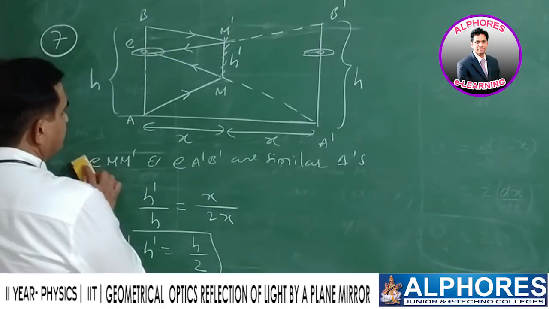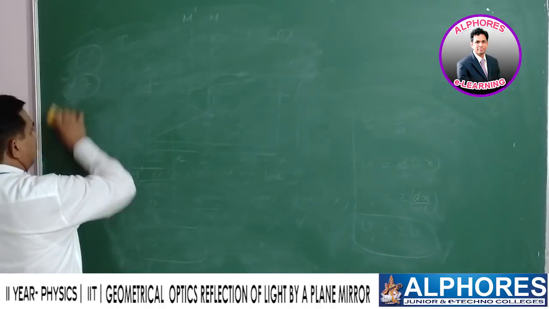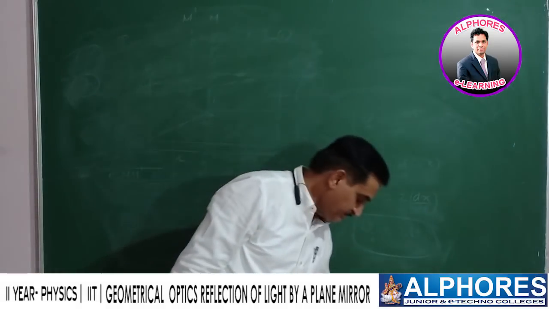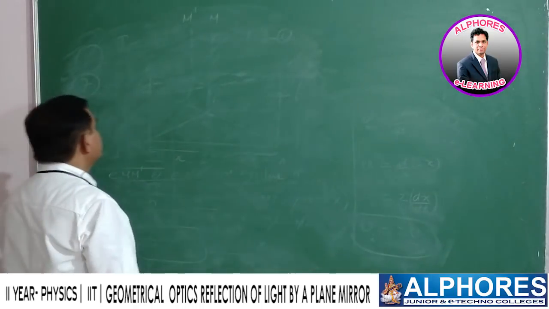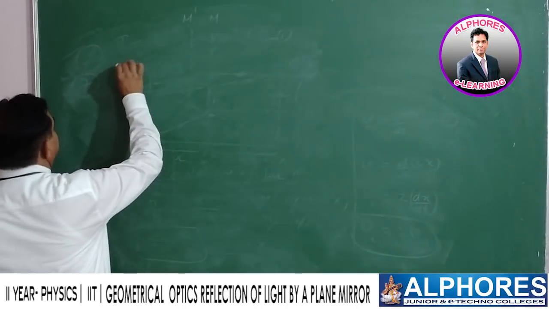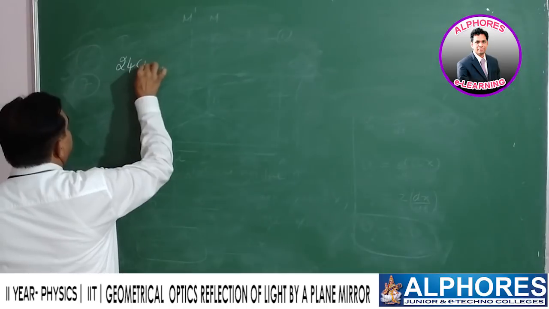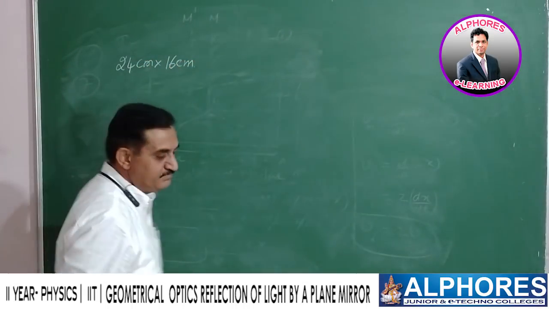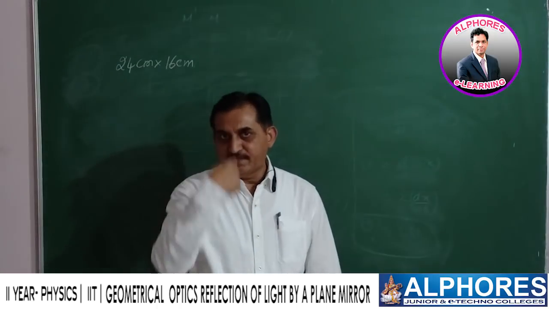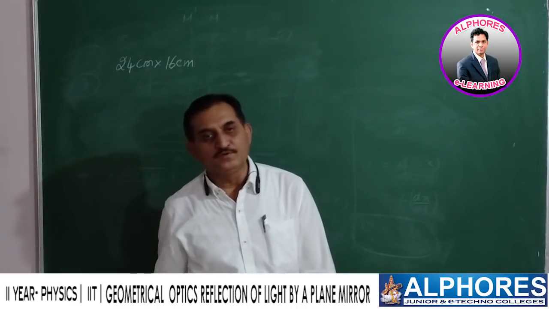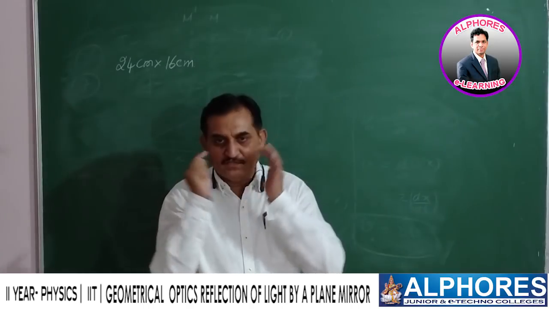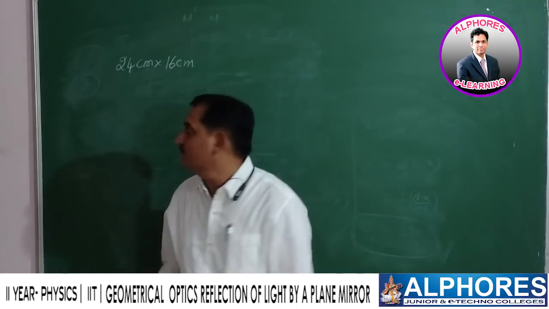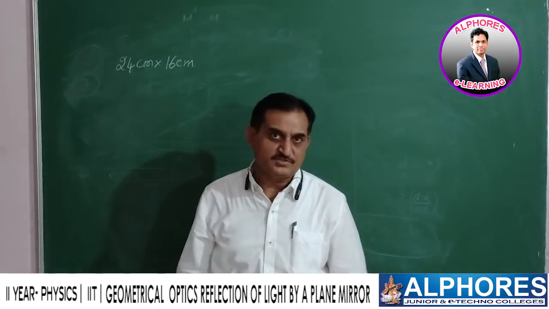Example problem. Size of the face of a dancer is given as 24 centimeters and 16 centimeters, dimensions given. Face height is 24, the horizontal size, ear to ear, is how much? 16 centimeters.